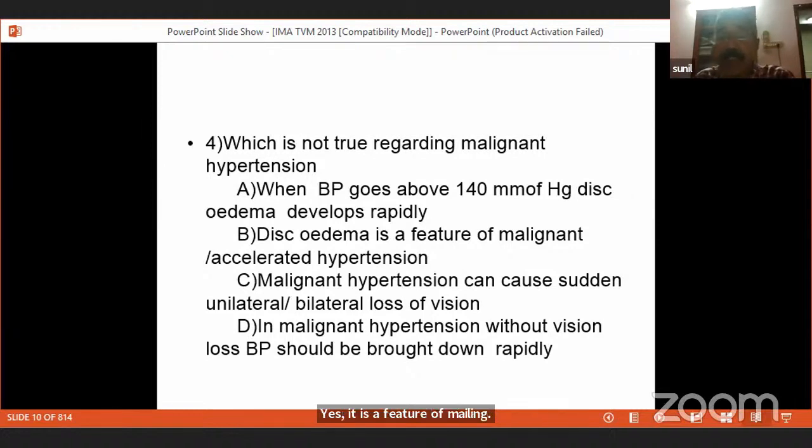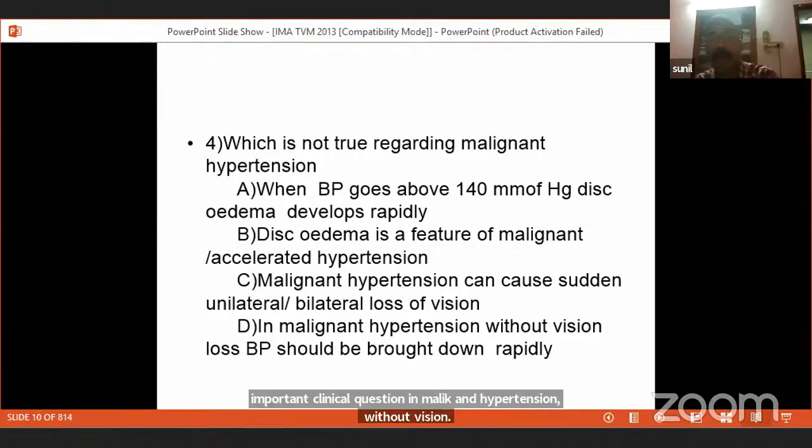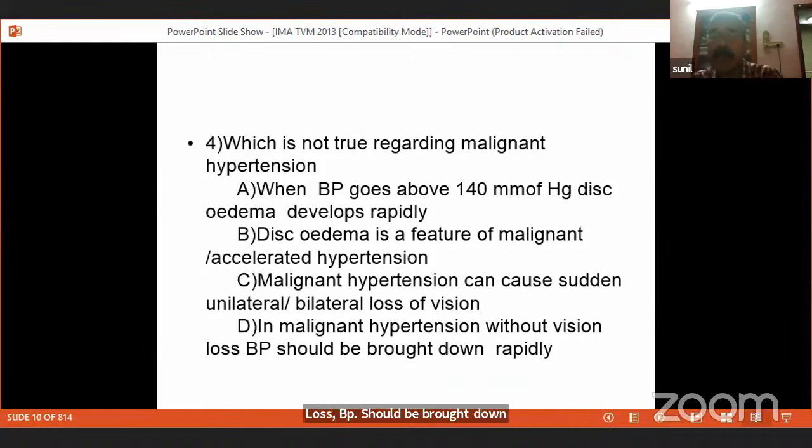In malignant hypertension without vision loss, BP should be brought down rapidly? That's a very important clinical question. In malignant hypertension without vision loss, BP should be brought down slowly and judiciously. If you rapidly bring down the BP, the perfusion to the neurological tissues, including the optic nerve, gets compromised, and a patient may show sudden loss of vision, or may develop a stroke. That is a clinical question there.